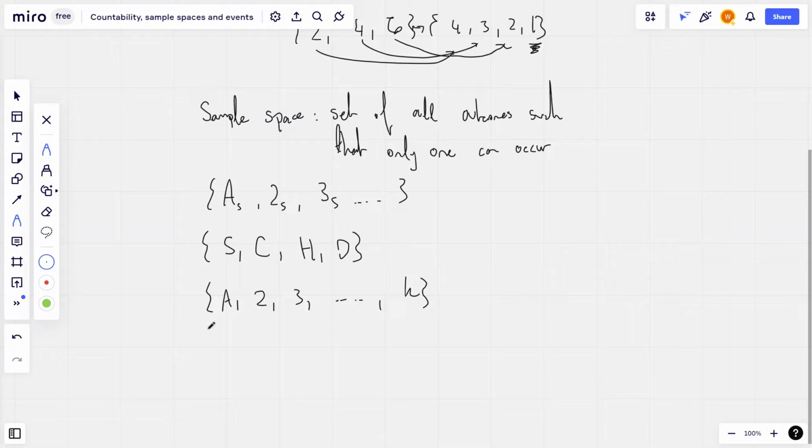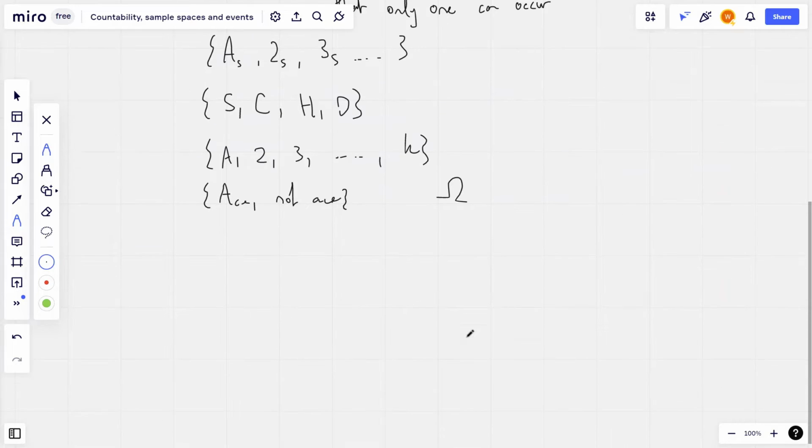Or we can even have a very small sample space. Say we're only interested if something is an ace or not. We can have a sample space of an ace, or I'll just write this one out. Ace, not ace. These are all sample spaces. We can denote it by different variables. We are going to denote it by capital Omega here.